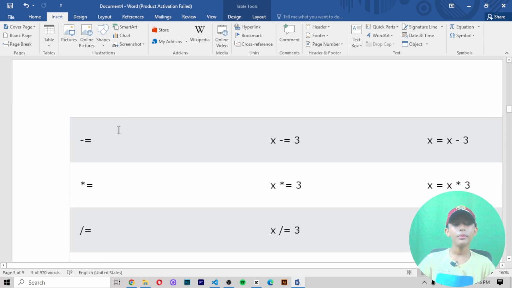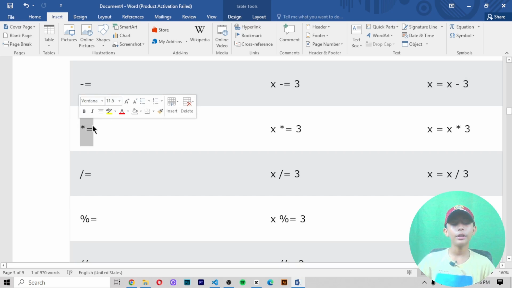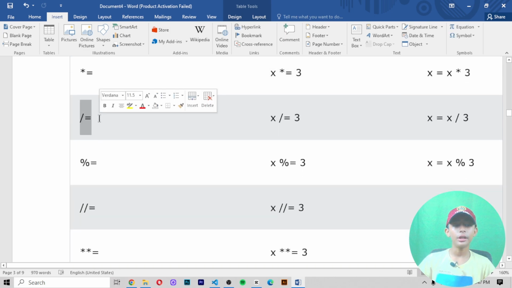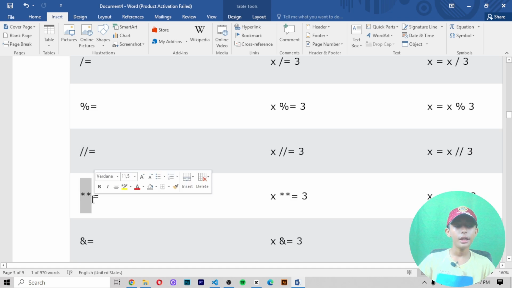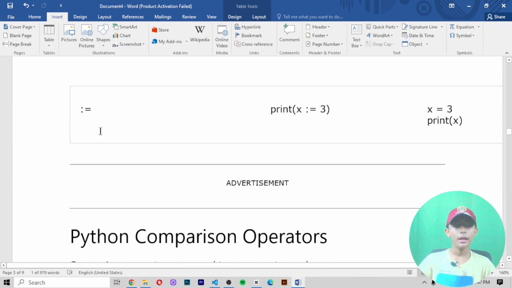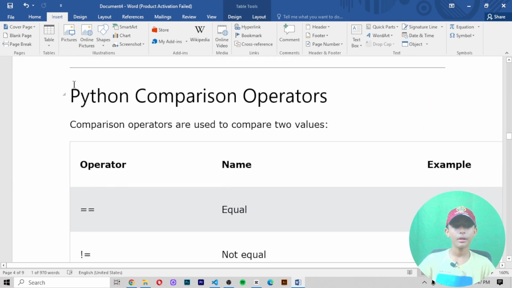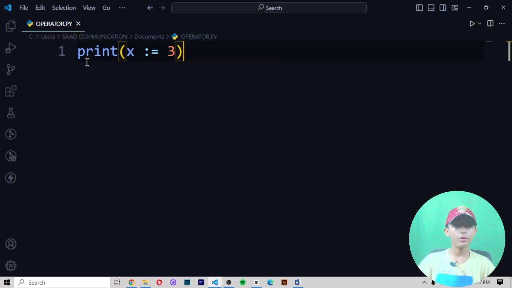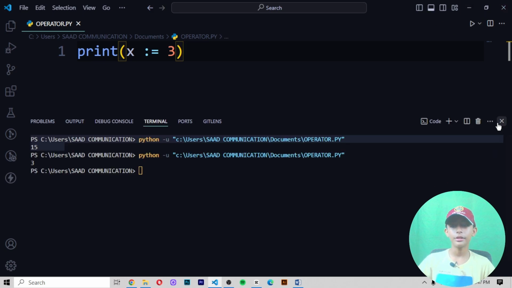One more is minus equals, like x minus equals 3, same as x equals x minus 3. Like these, there are more operators, like multiply equals, x multiply equals 3. Here you can see it. Then divide equals, modulus equals, floor division equals, exponentiation equals, and and equals. I have shown you these operators. When you run this code in your Visual Studio Code and save it, it should give you 3.